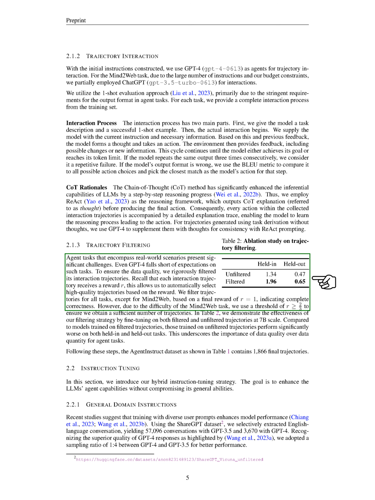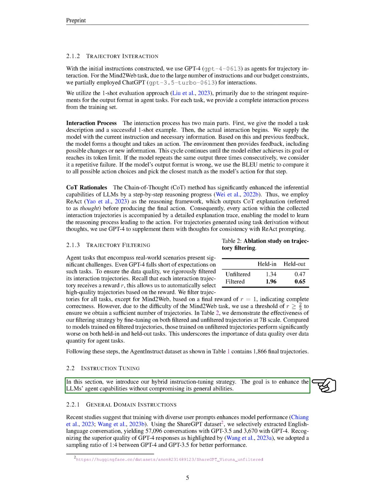We filter trajectories in 3 different environments: ALFWorld, WebShop, and Knowledge Graph. We only select trajectories that have a final reward value of 1, which indicates complete correctness. For a more challenging task called Mind2Web, we use a slightly lower threshold of 2/3 to ensure we have enough trajectories. Our dataset, as detailed in the table, contains 1,866 filtered trajectories.